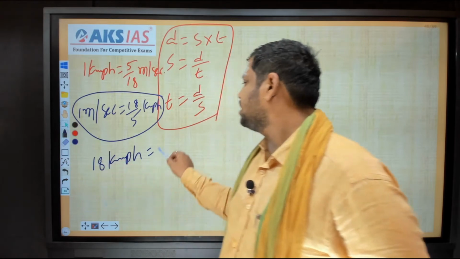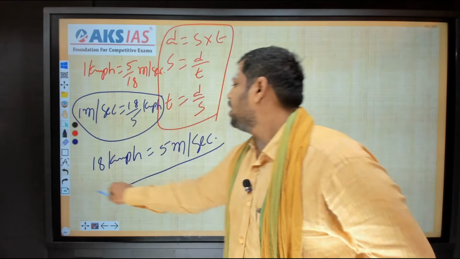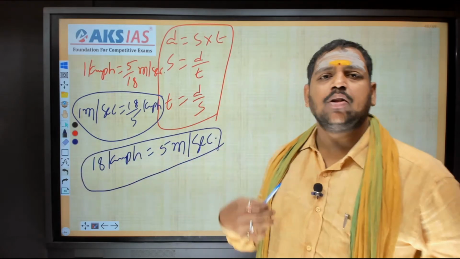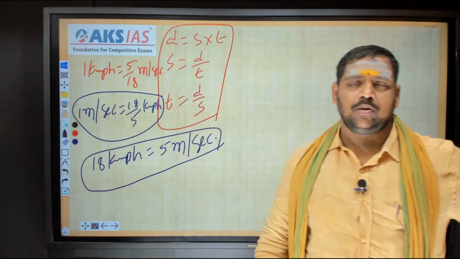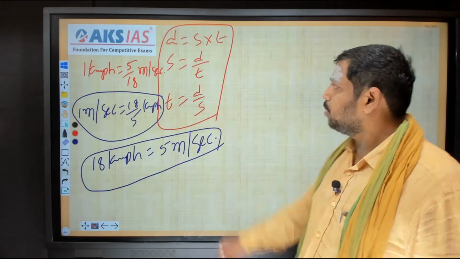18 kilometers per hour is equal to 5 meters per second. Okay, by using this, we can do it in the air only. That means time will not be wasted a lot. So this is one point we should notice.